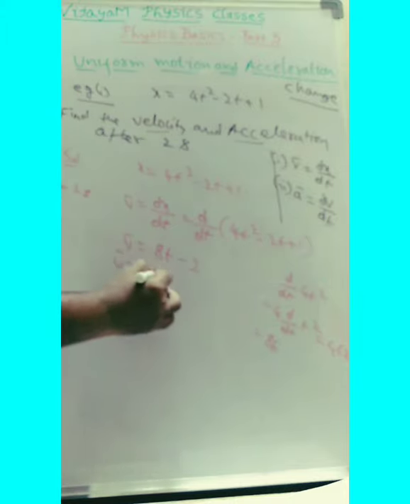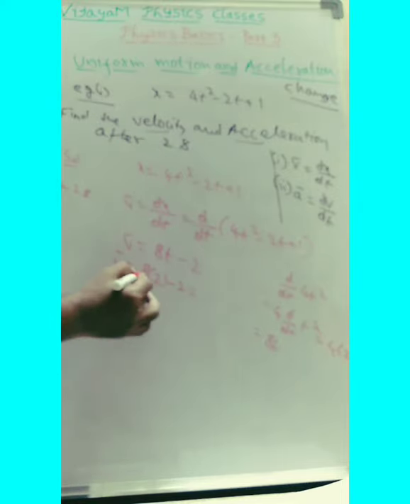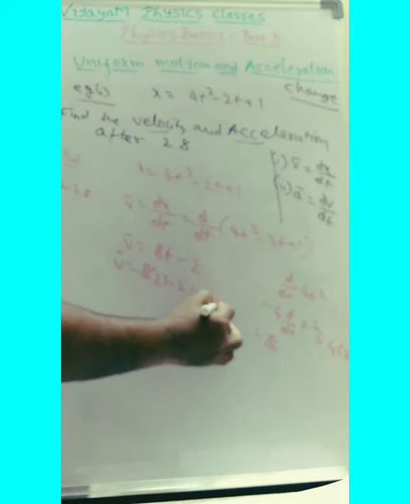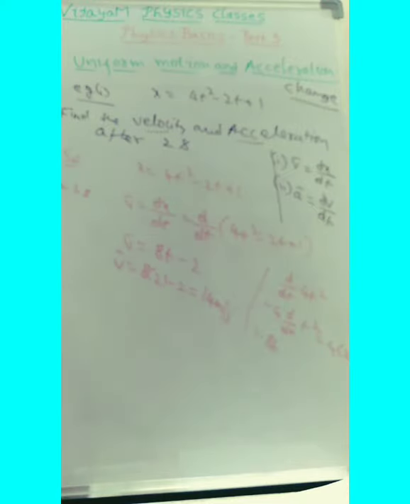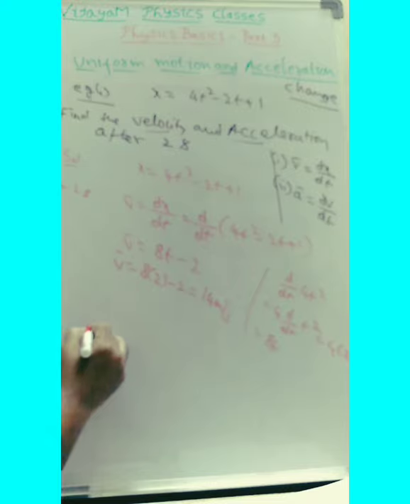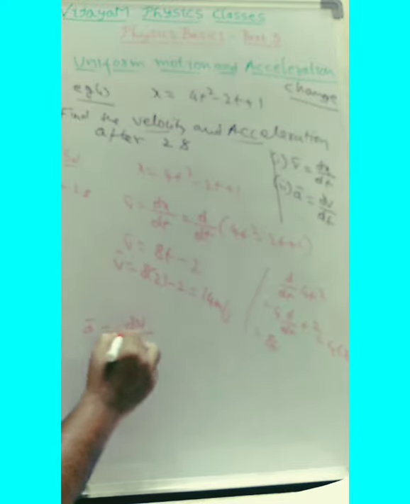Then, in the place of t, let us substitute 2 seconds. Then what is the velocity here? 8 into 2 minus 2. So 8 times 2 is 16, minus 2, so 14 meter per second.